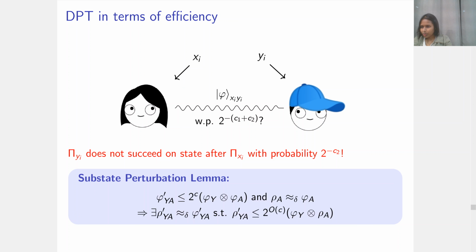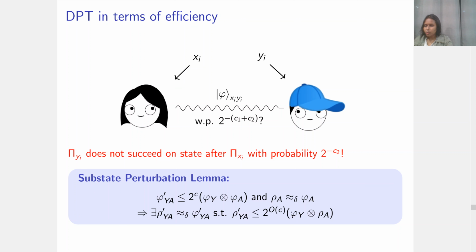a, like we have from the substrate theorem, and there exists another state rho a which is close to phi a, then there exists a state rho prime ya that is close to phi prime ya, such that rho prime ya is upper bounded by 2 to the order of c times phi y tensor rho a.